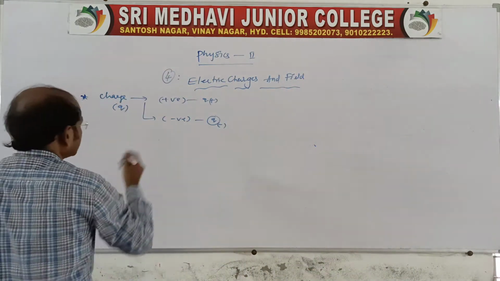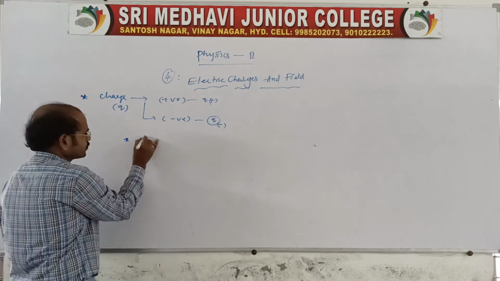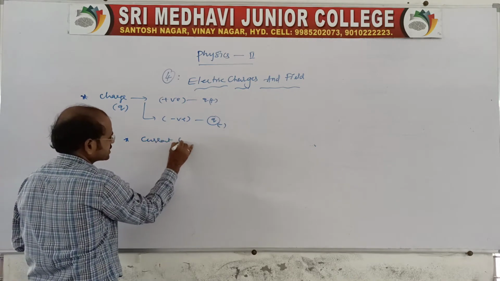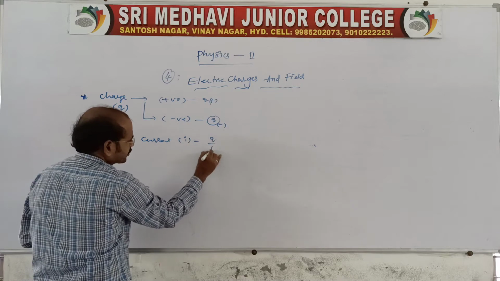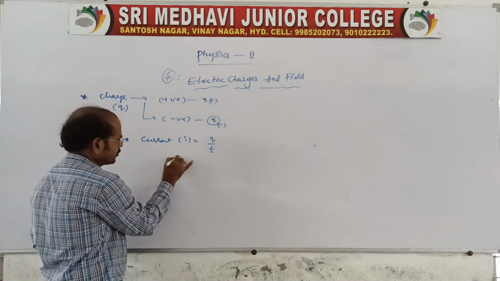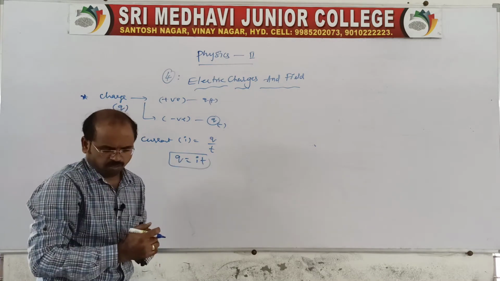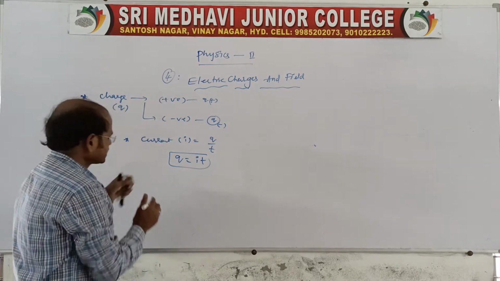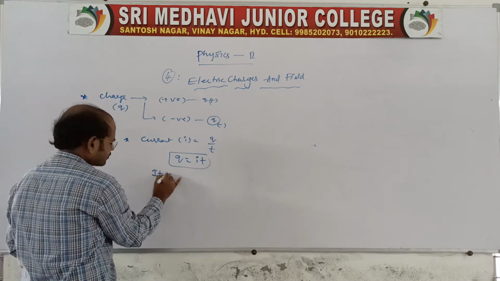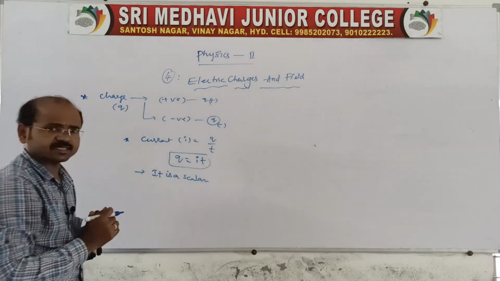Now I'll tell you one charge equation, because we should know about current. Current is I, which is charge per unit time. Therefore, Q is equal to I into T. Usually we say it like this. Charge is a scalar.